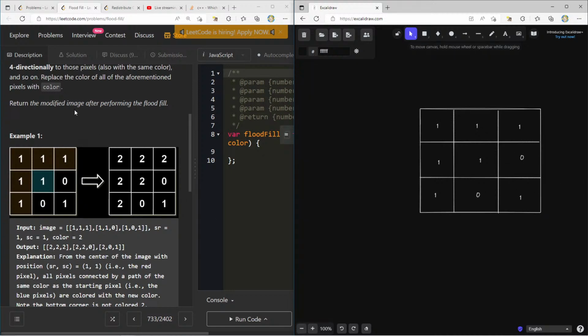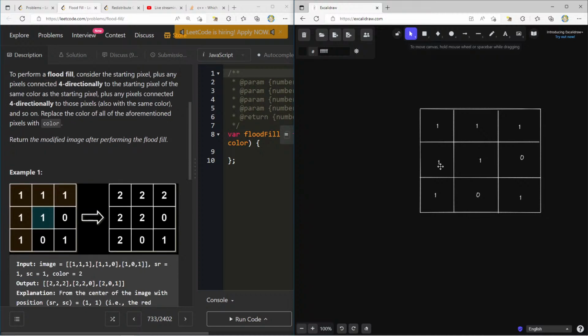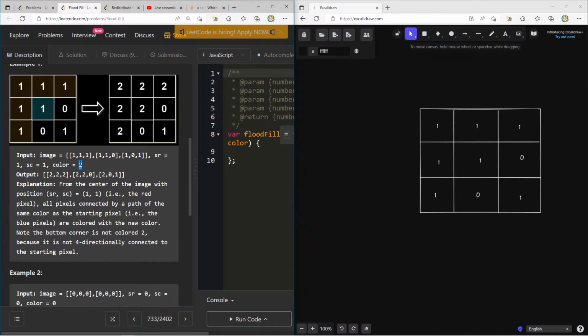So, return the modified image after performing the flood fill. It says to perform a flood fill, consider the starting pixel plus any pixels connected 4 directionally to the starting pixel of the same color as the starting pixel, plus any pixels connected 4 directionally to those pixels also with the same color, and so on. Replace the color of all the aforementioned pixels with the new color. So we need to go visit every single cell that has the same value as the pixel that we start on, and then replace it with the new color.